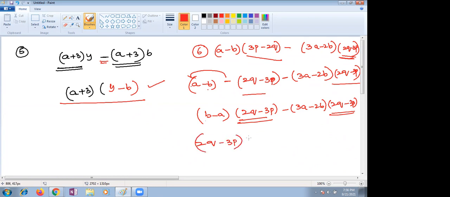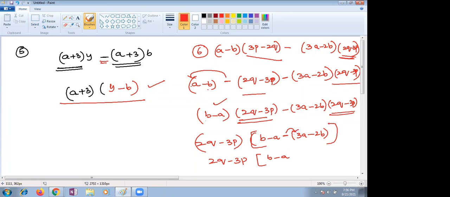Take outside 2q minus 3p, and whatever is left over here, b minus a term is left over, and here 3a minus 2b term is left over. You can put it in the bracket, children. So 2q minus 3p, here b minus a.